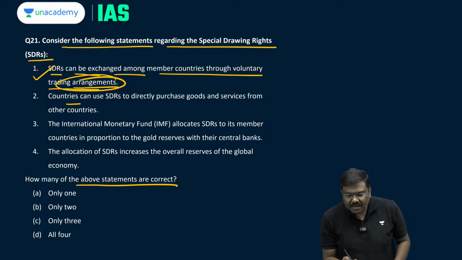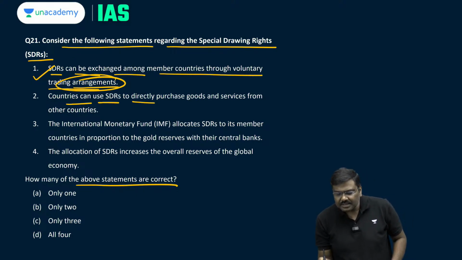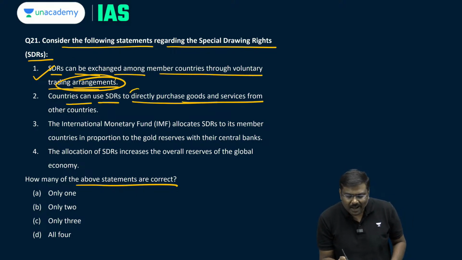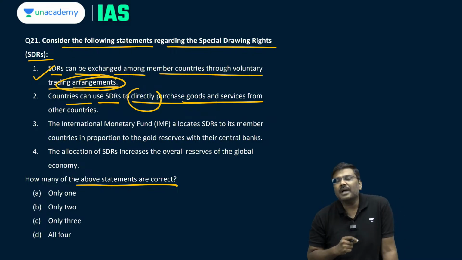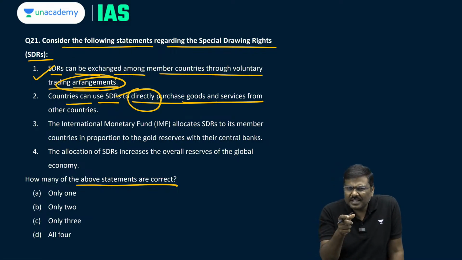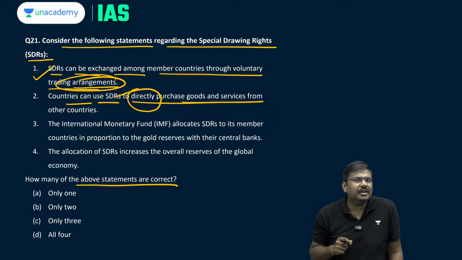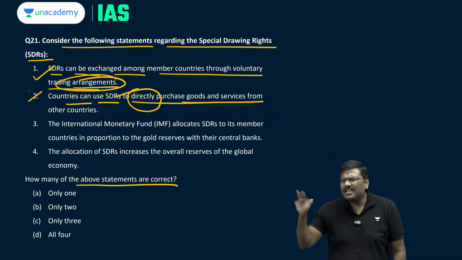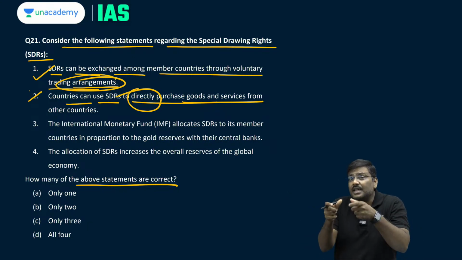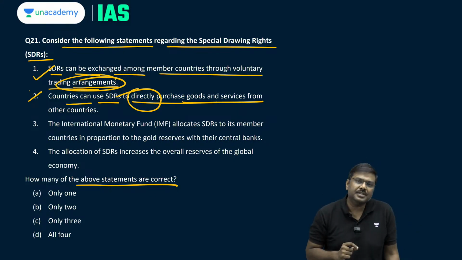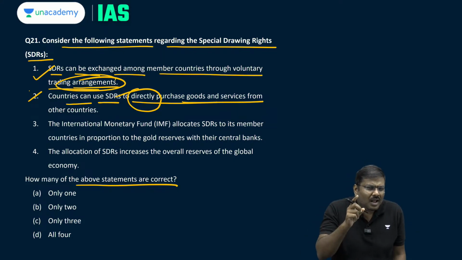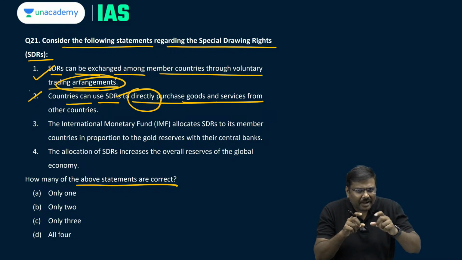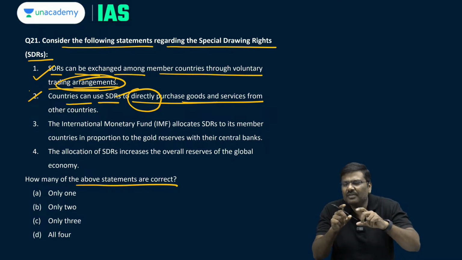Countries can use STRs to directly purchase goods and services. Underline the term directly. Can you use these STRs to conduct trade with other countries? Statement 2 is wrong. No doubt it is a reserve asset. You can use this asset to convert into other freely convertible international currencies. But are you allowed to use STRs for conducting trade and making a payment for the trade? No.